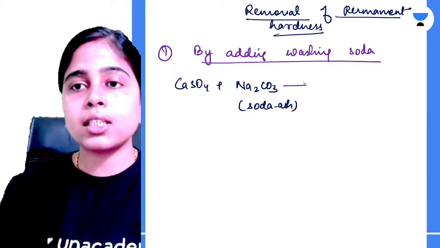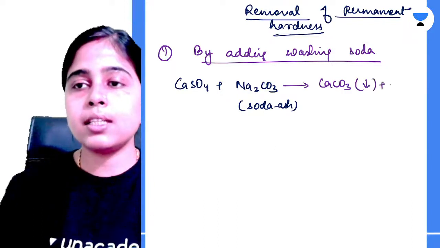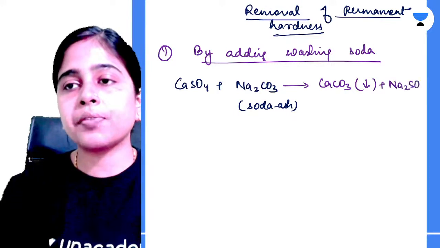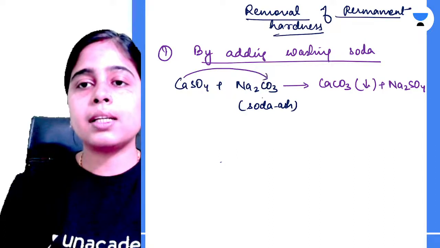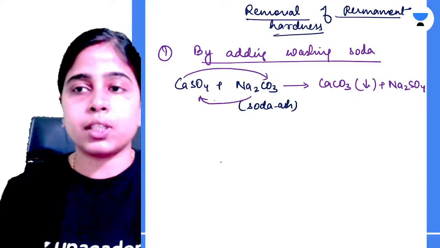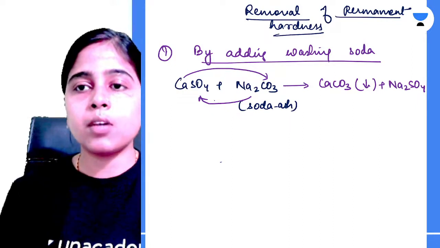So soda ash will react to give calcium carbonate as a precipitate, and sodium sulfate will be formed. A simple double displacement reaction is happening over here.